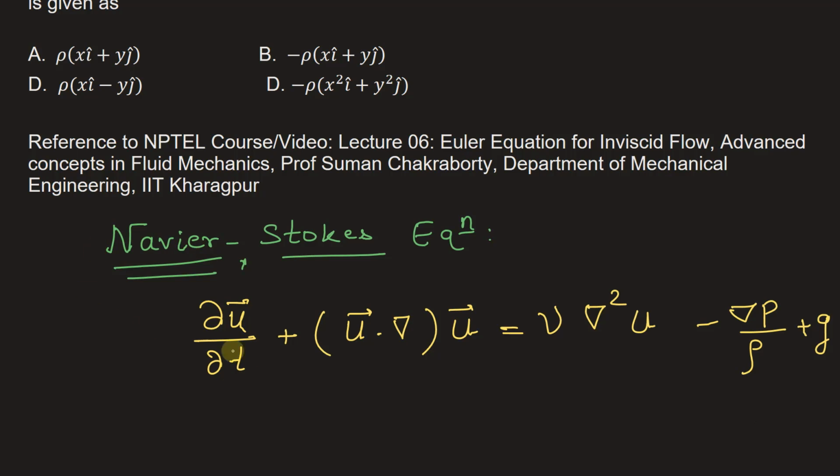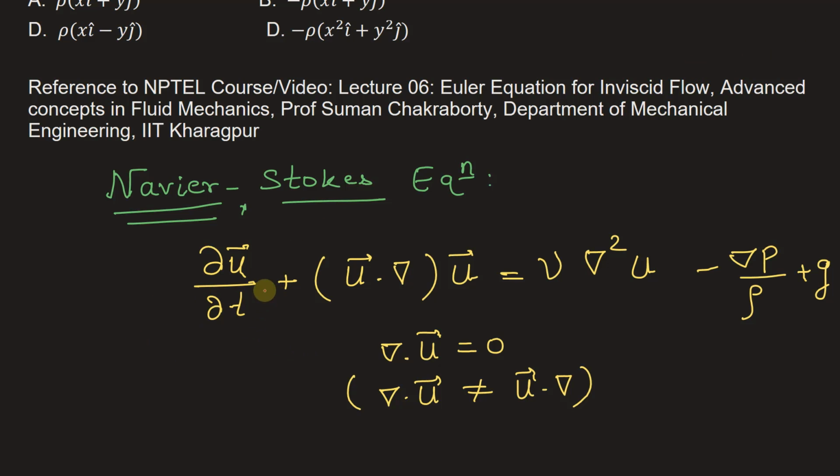This equation is for incompressible flow, that means del dot u vector is equal to 0. Please mind that del dot u is not equal to u dot del. Please remember this equation.